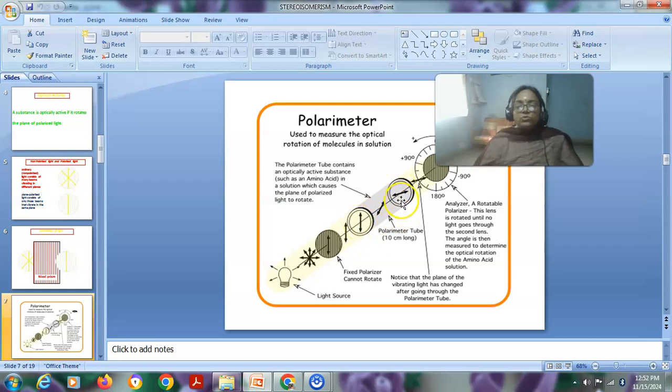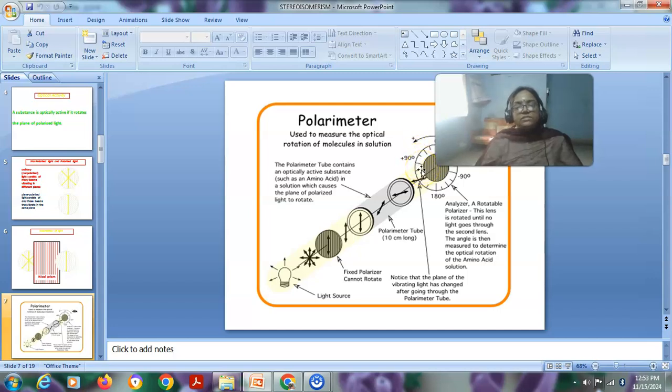This optically active substance has the tendency to rotate the plane polarized light either towards the left side or towards the right side. If the rotation is towards the clockwise direction, we call it a dextro-rotatory compound. If the rotation is towards the left side, we call it a levo-rotatory compound.